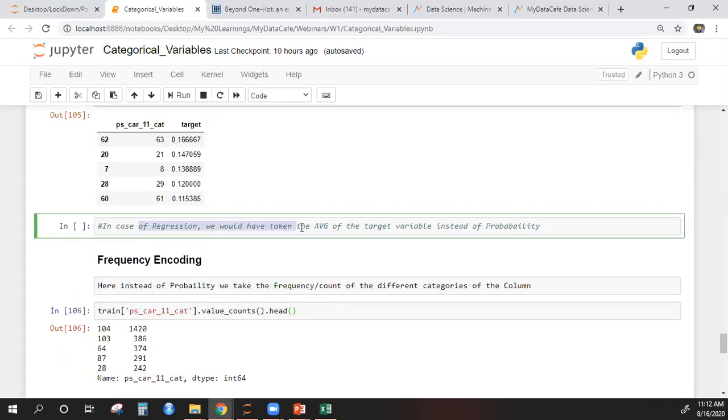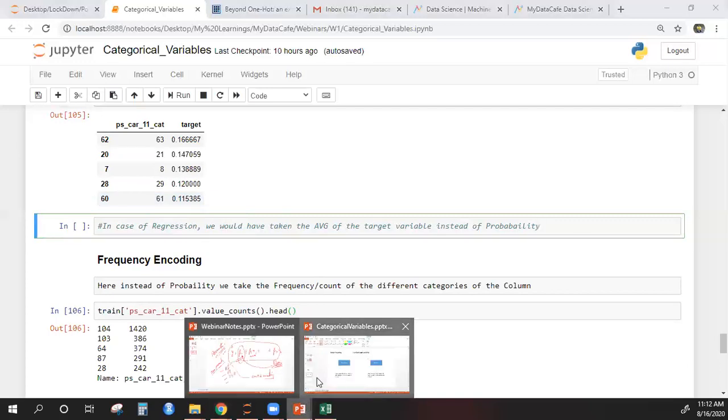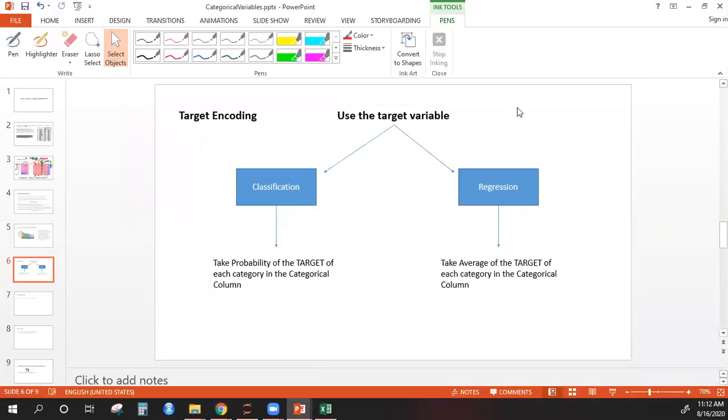And in regression we take the average. This makes no difference while computing or writing code, it's just for your information. So this is one way of fixing the cardinality issue. Remember this, guys, it's called target encoding. Why target encoding? Because you are using target information while encoding the categorical variables.